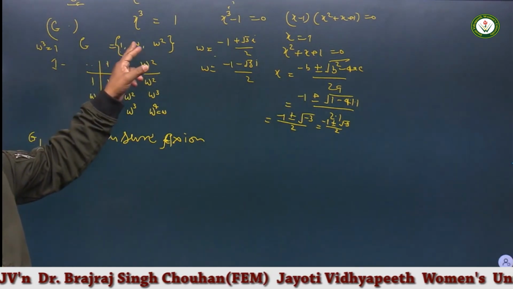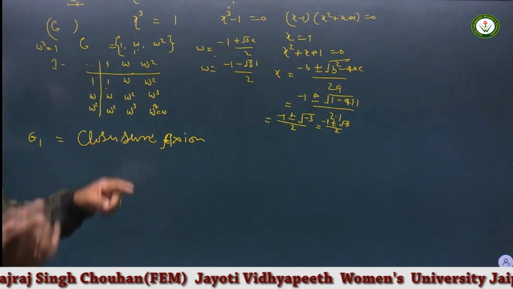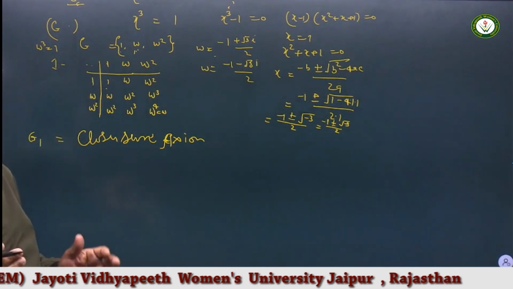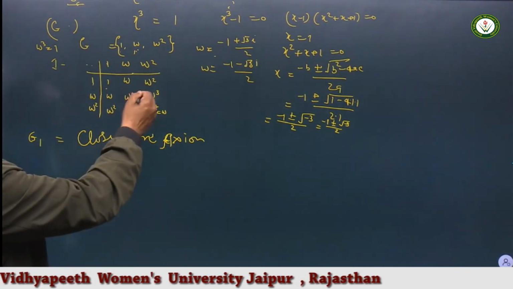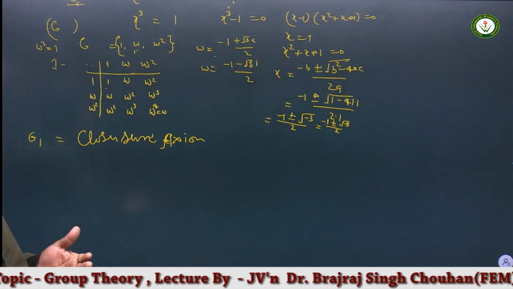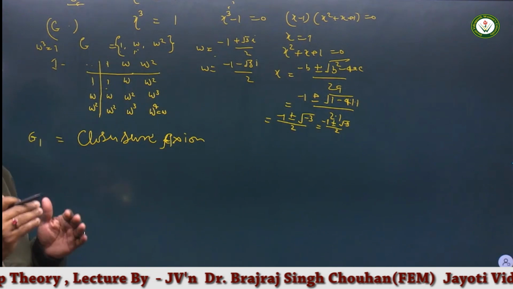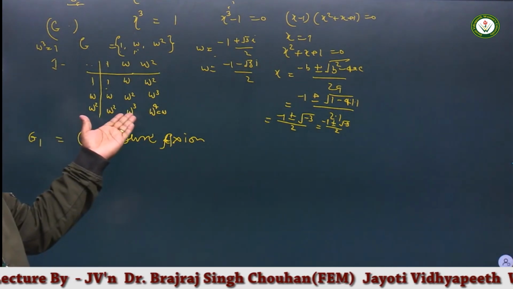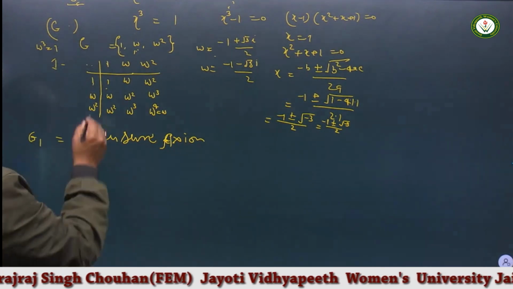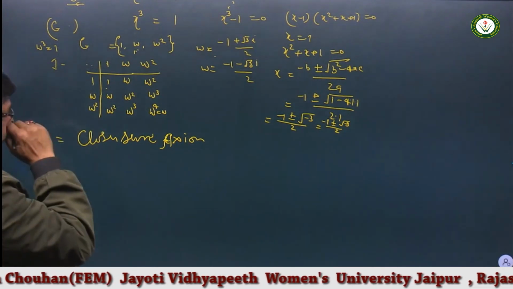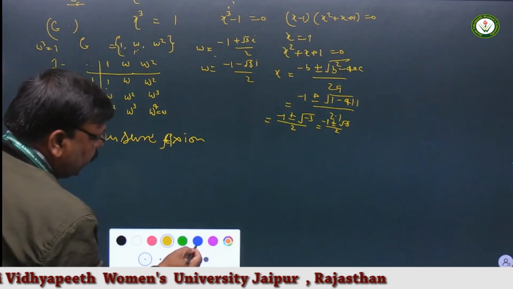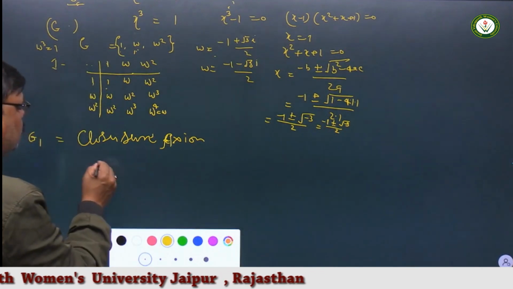1 multiplied by omega gives omega, and omega is present in this table. 1 multiplied with omega square gives omega square, which is in the table. So for all elements, after applying the operation multiplication, the result is always present in this set. So we can say this set is closed under the operation multiplication.